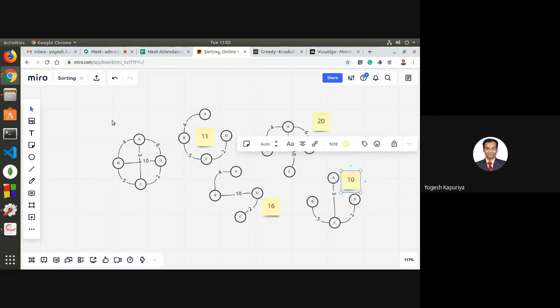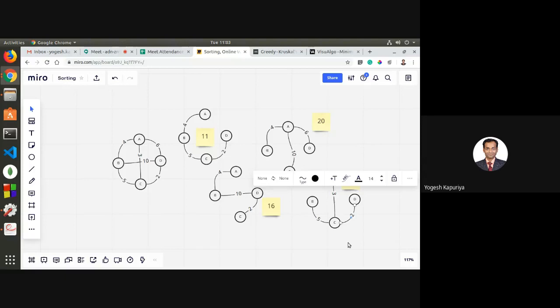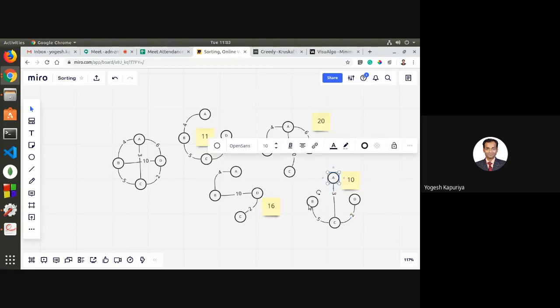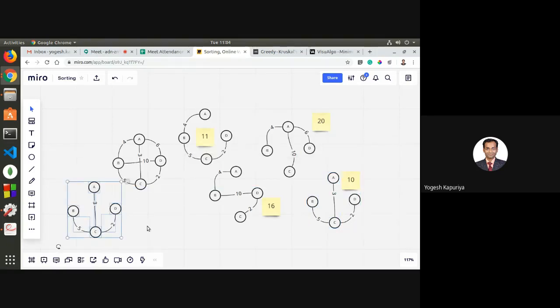So if I give this as an input to the minimum spanning tree algorithm, this should be the output. No, there is one more. If you look at this, this is also a spanning tree because all the nodes are connected and there is no cycle, there is no loop inside this.